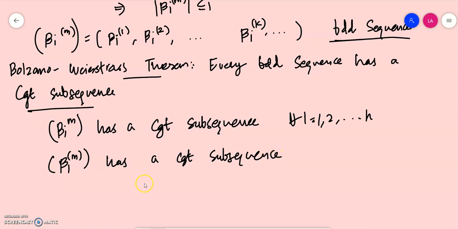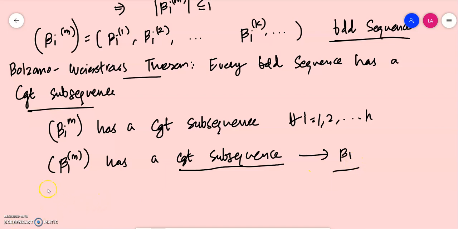It has a convergent subsequence, which means that the convergent subsequence should converge to some real number. Let that real number be beta 1. So beta 1 is the limit of the convergent subsequence of beta 1m.